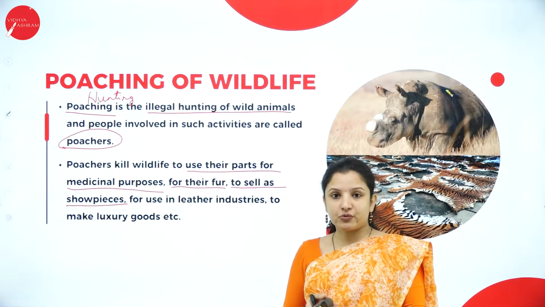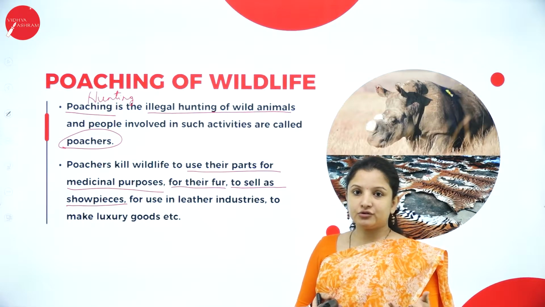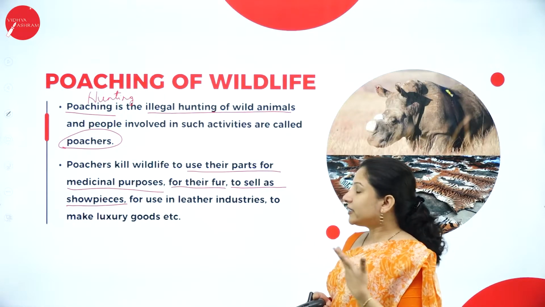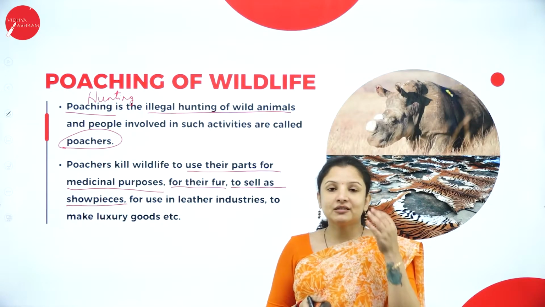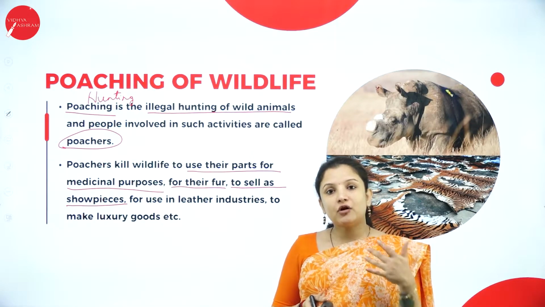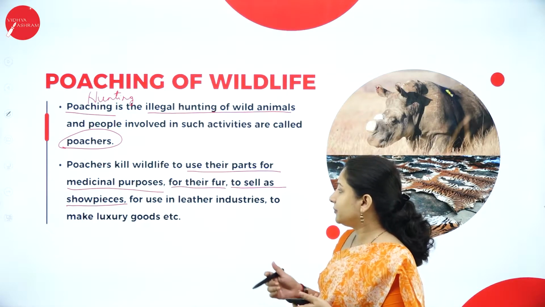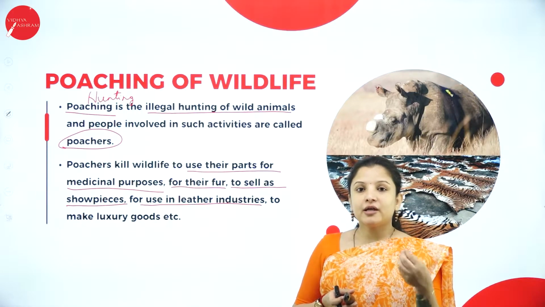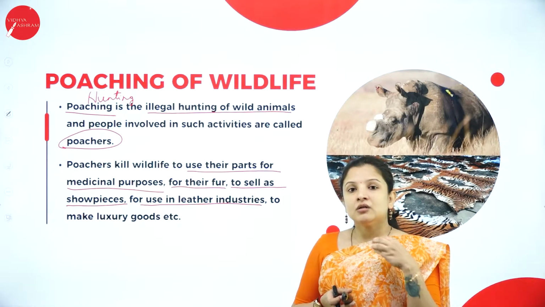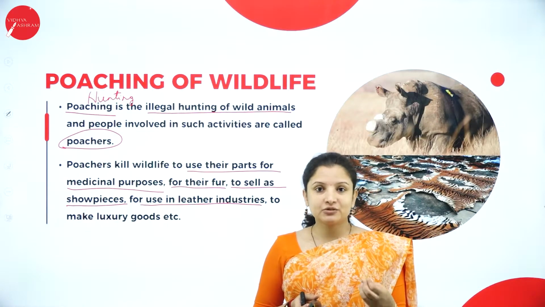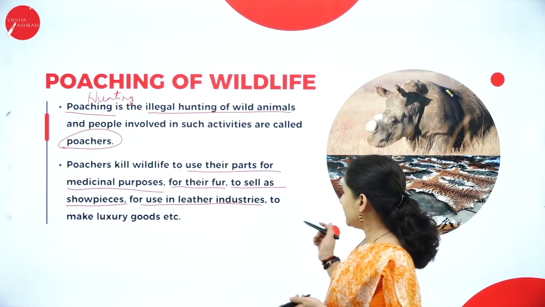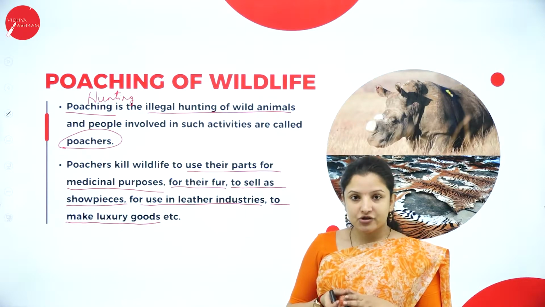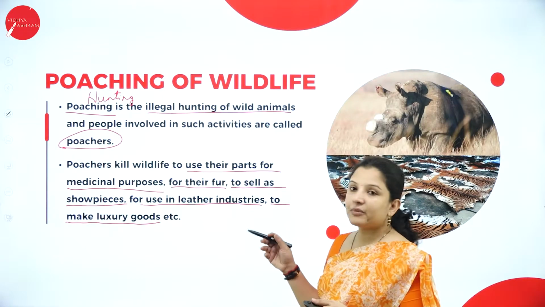It is used in making jewelry and all that. It is used in making some of the art crafts. Even tiger skin, the tiger claws, the teeth of the tiger, all that is used as showpieces. And for use in leather industries, especially crocodiles. They are used for making leather, wherein the bags. Some people are obsessed with bags which are made out of animal hide. And also in order to make luxury goods. To make luxury goods also, these animals are poached.